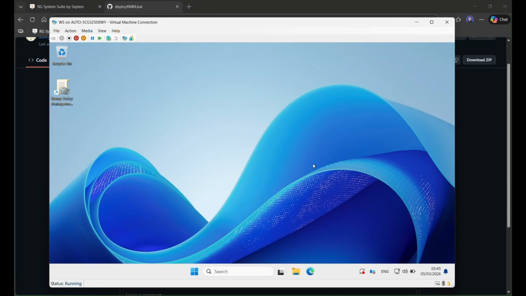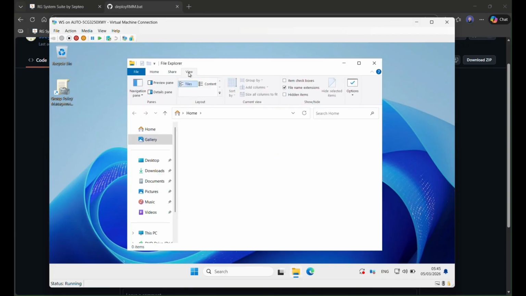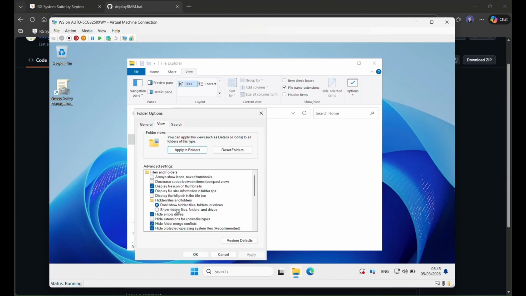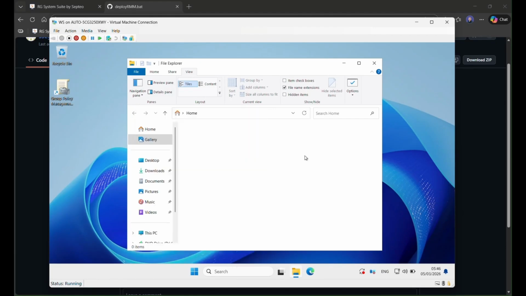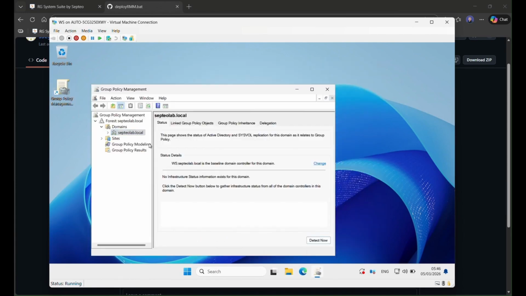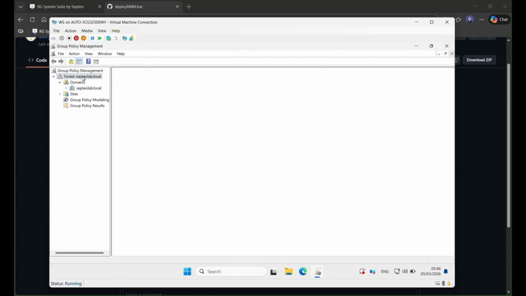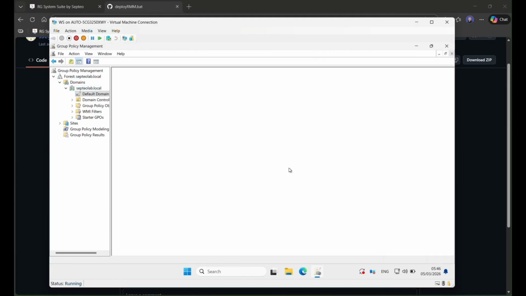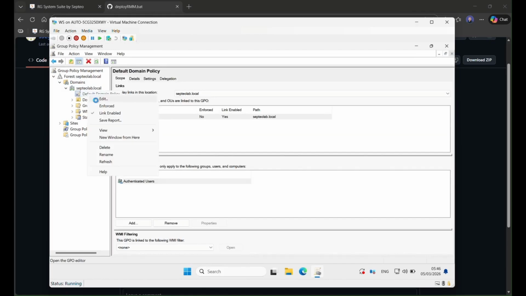So first on the server I will here open the Explorer and check in the View tab option, View here, and just check that this checkbox is disabled, hide extension for non-files type. Now I will open my group policy management. I open the forest domain, my domain, and right click here on default domain policy and edit.